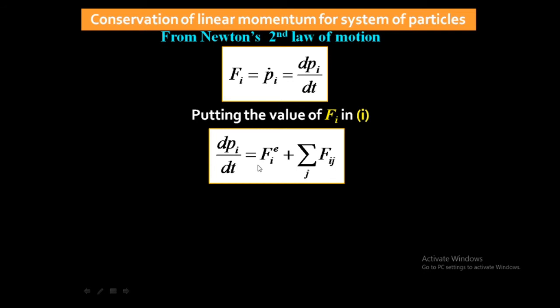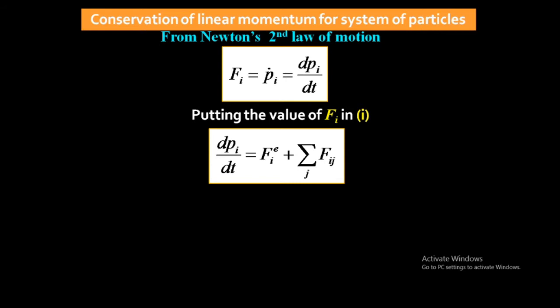If I want to write the equation for all the particles, we have to take the summation. If I want to take all the particles inside the system, this equation cannot be valid, because this equation is only for the ith particle. If I want to consider all the particles in the system, I have to incorporate the summation into the equation.